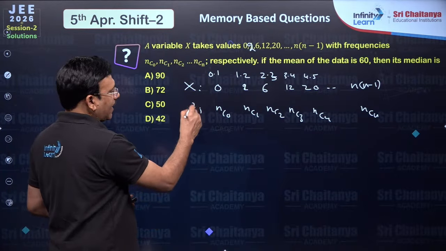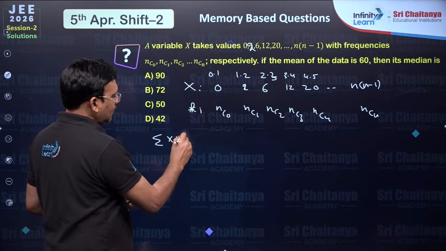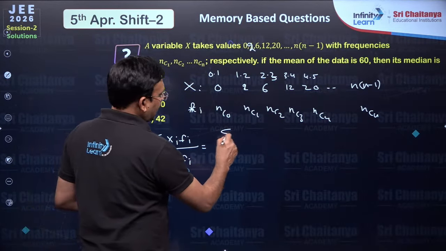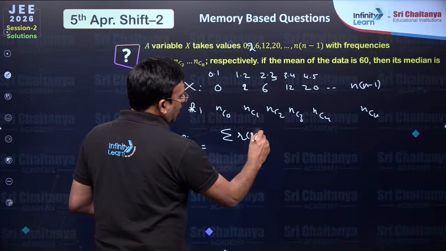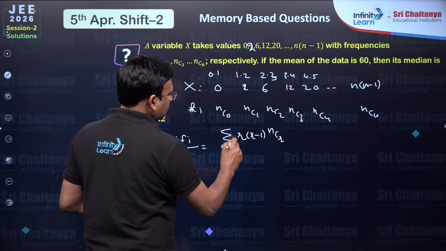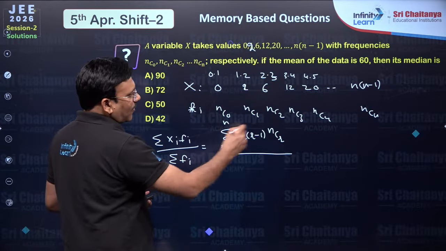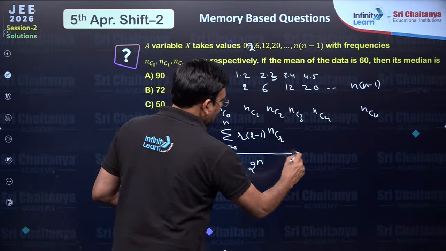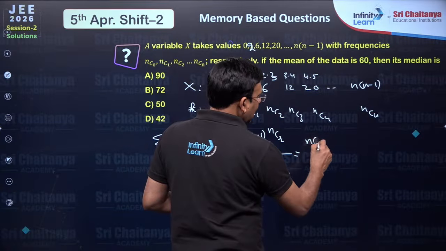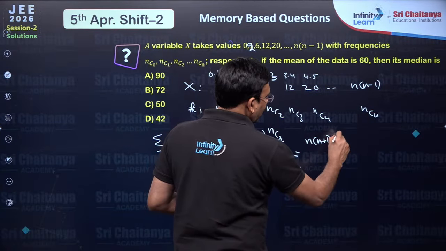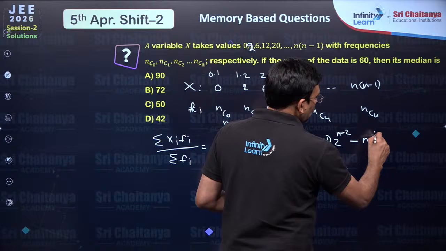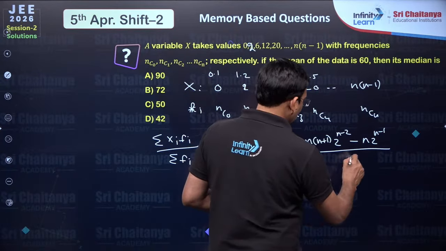Its mean is sigma xi fi by sigma fi. So sigma xi fi you can write as sigma r into r minus 1 into NCR, where r runs from 0 to n, by the sum of all frequencies, which is 2 power n. So how will you write here, friends? Sigma r square NCR is n into n plus 1 into 2 power n minus 2, minus sigma r into NCR, which is n into 2 power n minus 1, by 2 power n.